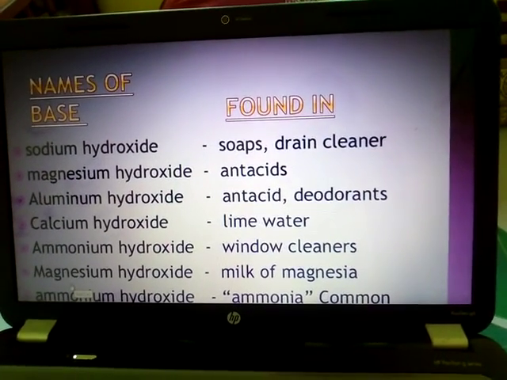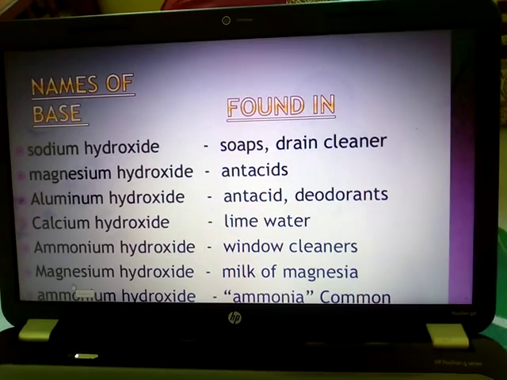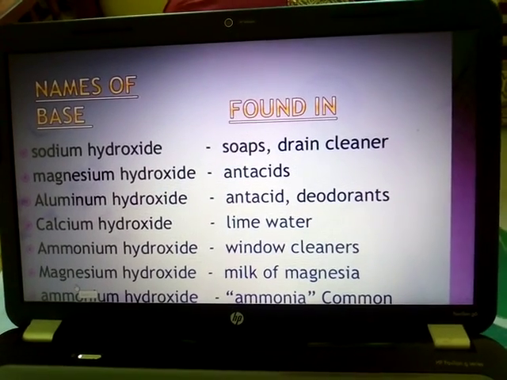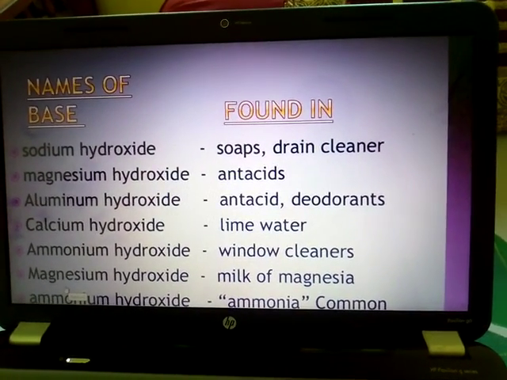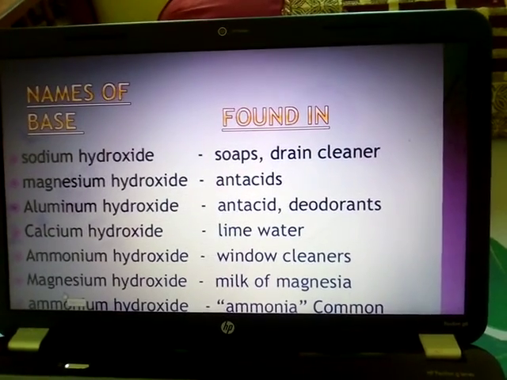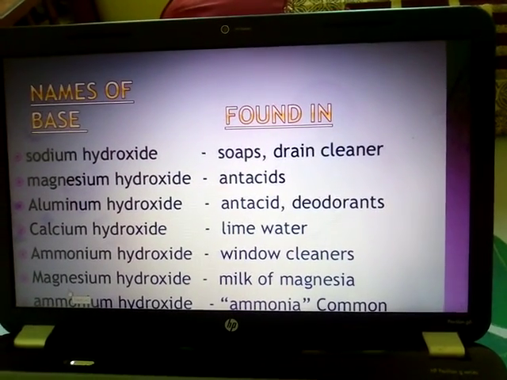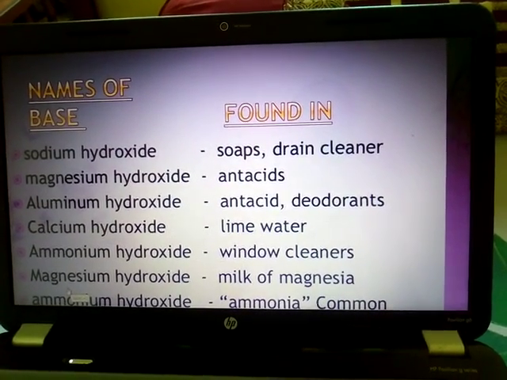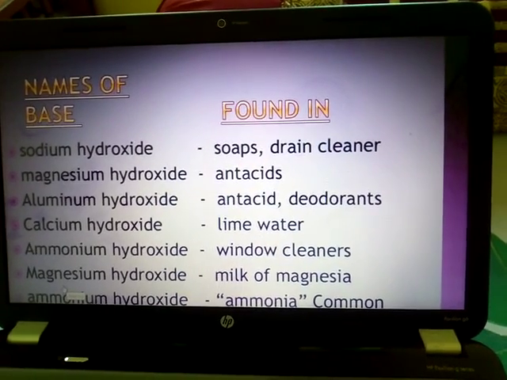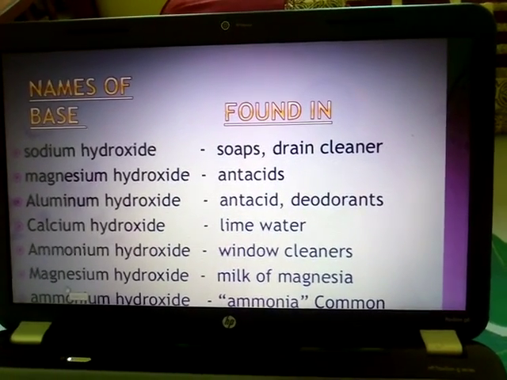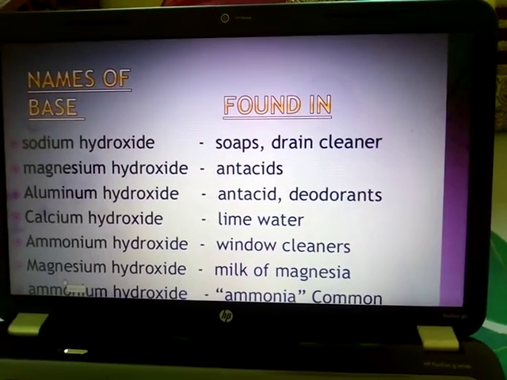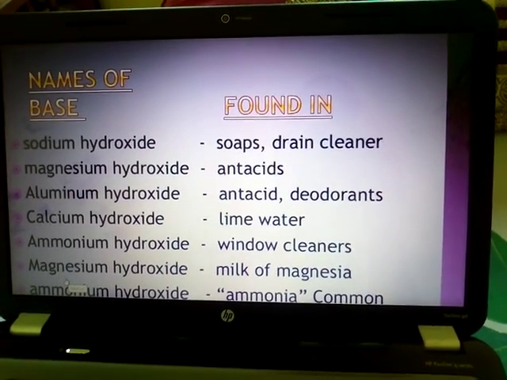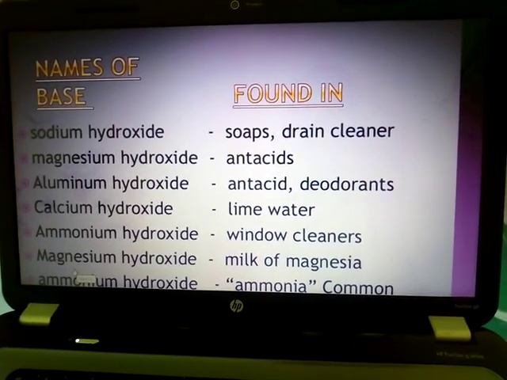First, you have just seen here sodium hydroxide, whose chemical formula is NaOH, and it is used in soap and drain cleaner. The magnesium hydroxide is used as antacid. Antacid means anti-acid, which is used to neutralize the effect of acid.